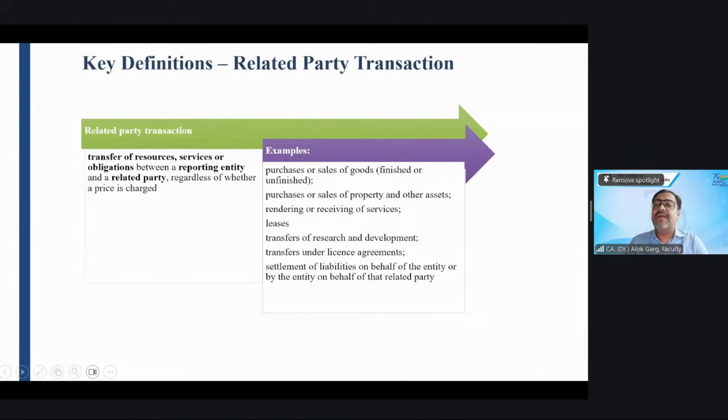A Limited has taken a loan from Mr. Ram. B Limited is a parent of A Limited. B Limited is a holding company of A Limited. Subsequently, B Limited told Mr. Ram that this loan will be repaid by me. A will not repay this loan, right? So I will pay all the installments.